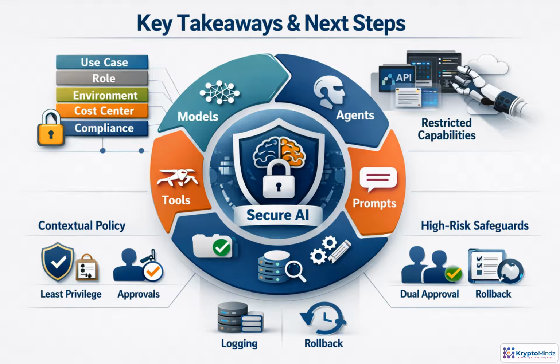AI access architecture is about bounding power. Models, agents, prompts, tools, and high-risk actions all need contextual policy, least privilege, approvals, logging, and rollback. Next, we'll apply these ideas to infrastructure access, privileged operations, monitoring, and the final secure AI reference design. Governed AI is usable AI.